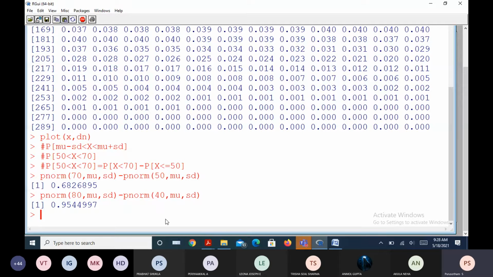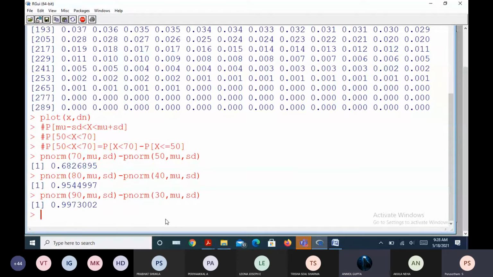Mu minus 3 sigma to mu plus 3 sigma. 60 plus 30, 90. 60 minus 30 is 30. This area is approximately 99.7%.